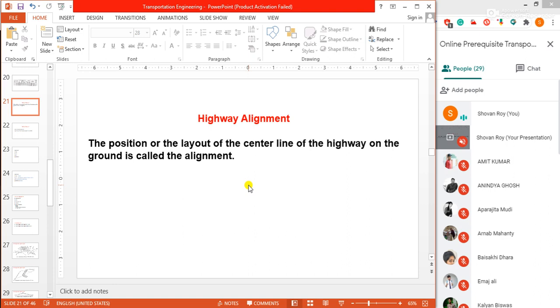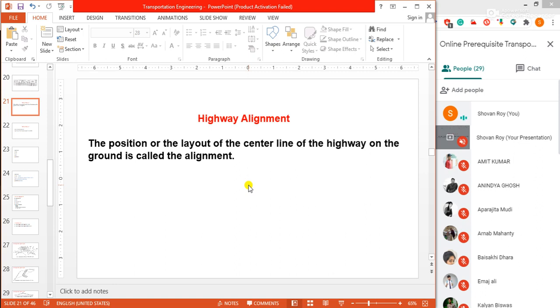Once the road is aligned and constructed, it is not easy to change. Not only the acquisition of adjoining land, but also the heavy structures already built by the roadside. So before construction of the highway, the alignment should be correct.